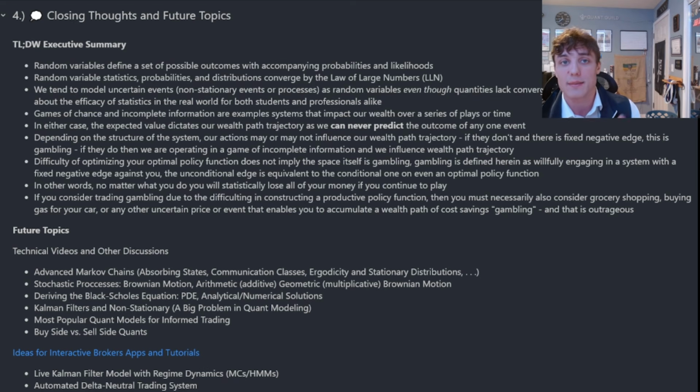That is where gambling comes from and all of the negative connotations, rightfully so. If we engage willfully in a game of chance with a fixed negative edge against us, there's nothing we can do statistically. We will lose all of our money. The only optimal action to take is to not engage with that system, versus a game of incomplete information where our actions, our optimal actions, can influence the trajectory of our wealth path over time.